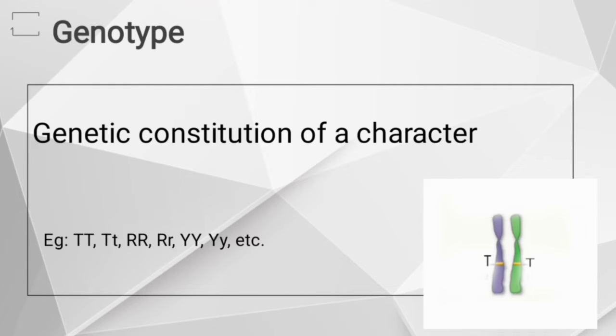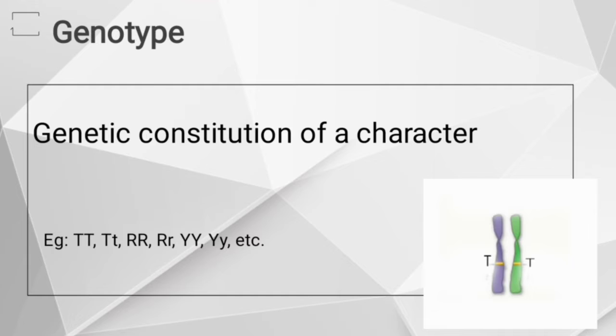Next is genotype. It is the genetic constitution of a character, or genetic composition of a character, or gene content of a character. For example, capital T for homozygous tall, capital T small t for heterozygous tall.